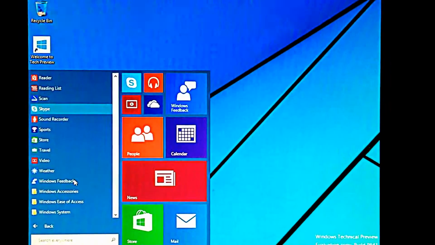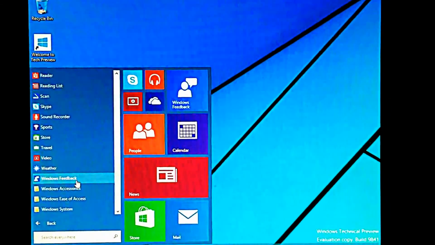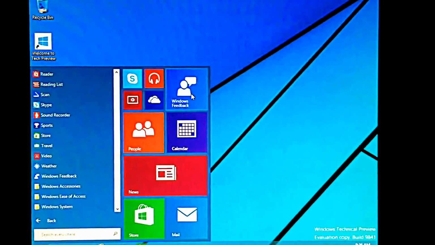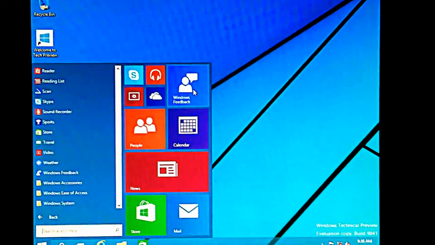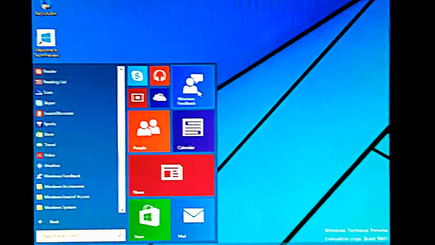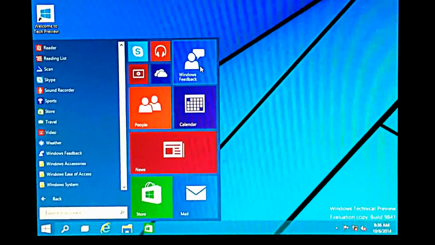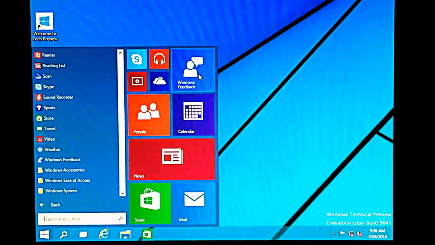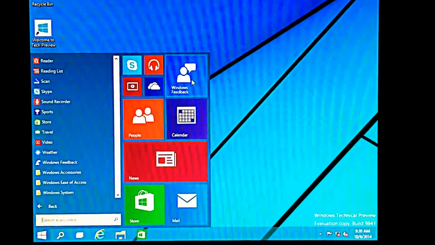Some of the other things that I think are kind of interesting in here, the Windows feedback. This is basically a giant forums. There's a bigger button for those of you that can't read what's on the screen. The Windows feedback is basically a forum community in which you can list all of your technical problems with this and actually interact with a Microsoft rep to try and alleviate the troubles that you're having. So yeah, this is Windows 10.